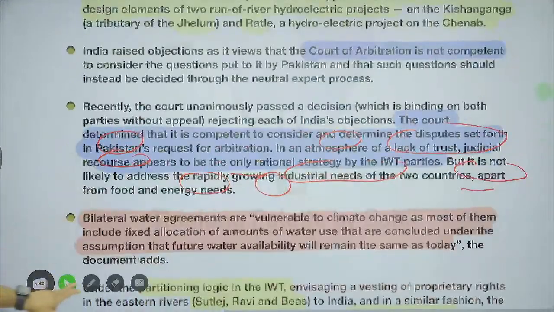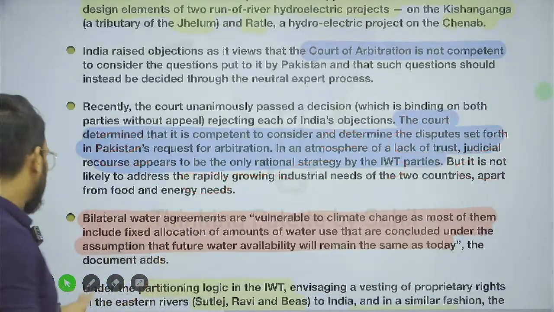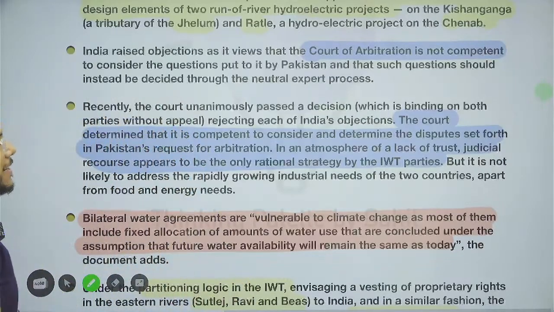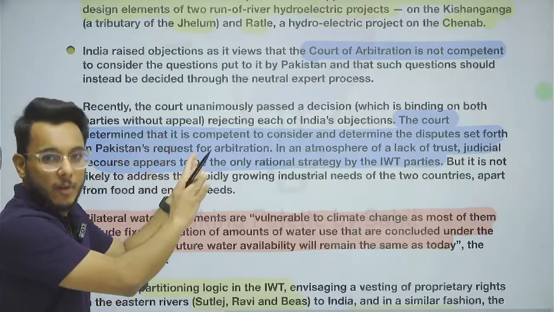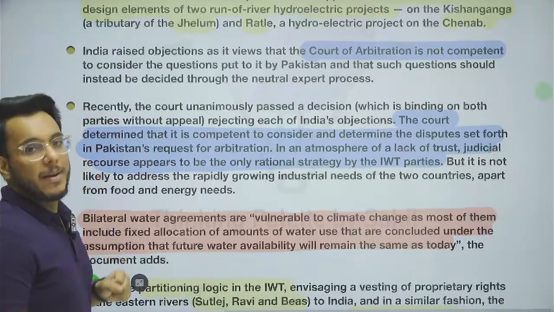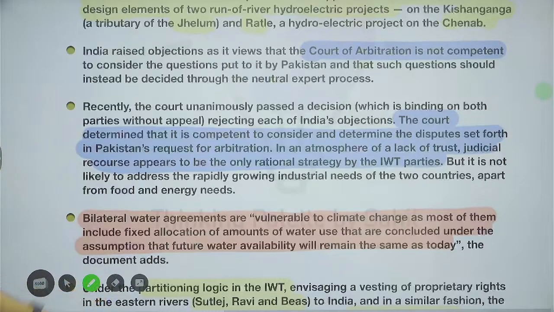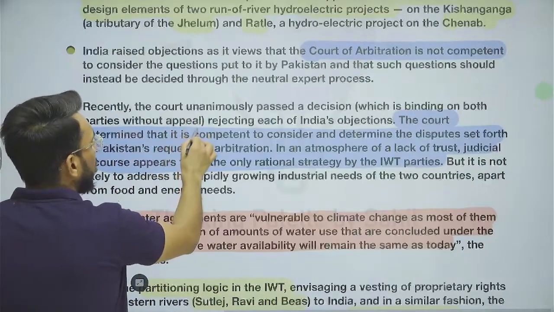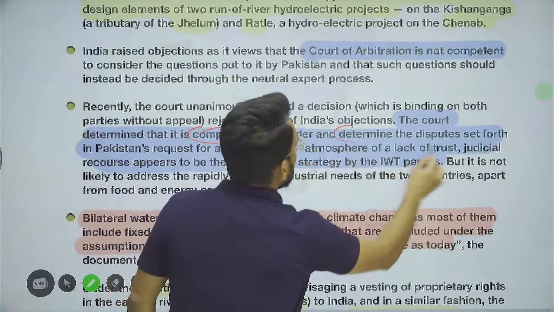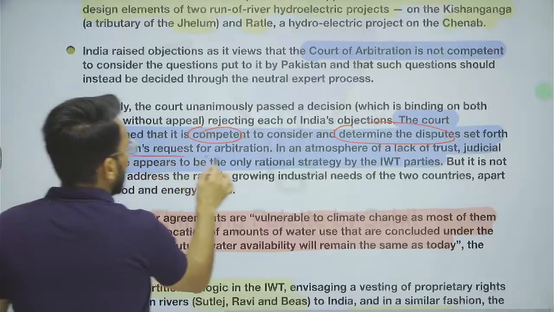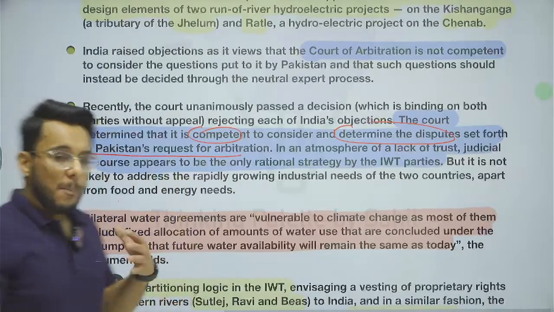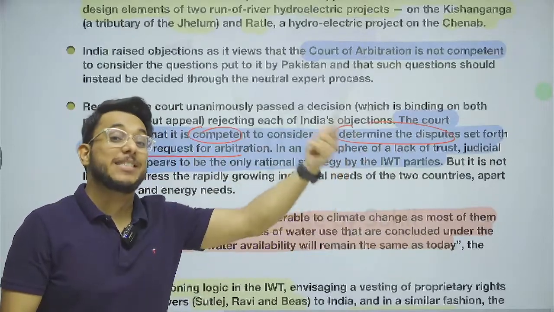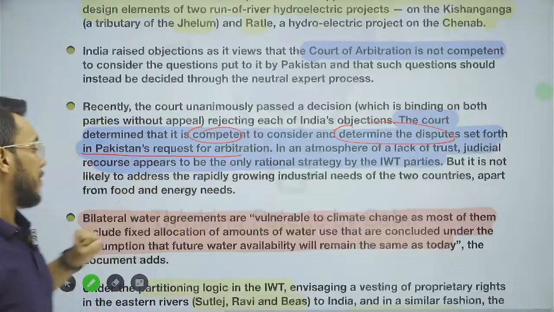But guys, recently what has happened? The Permanent Court of Arbitration has given its ruling, and it said this particular thing. Now, this is not in favor of India. The Permanent Court of Arbitration said that the court is competent to determine the disputes in response to Pakistan's request. Pakistan can directly come to the Court of Arbitration, there is no problem. So it has supported Pakistan. It goes against the favor of India.